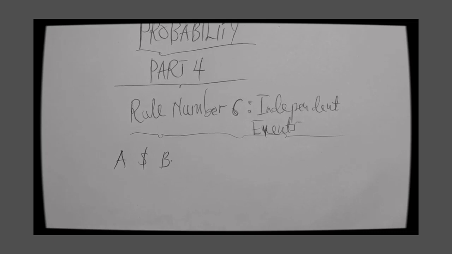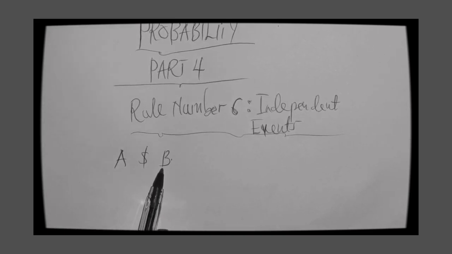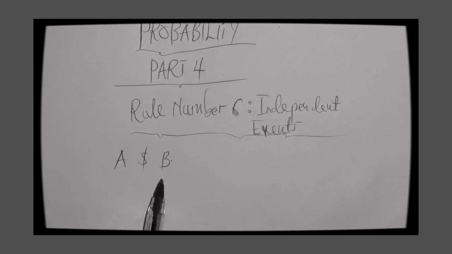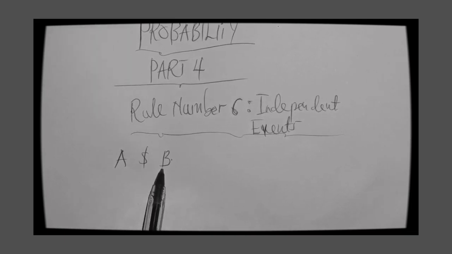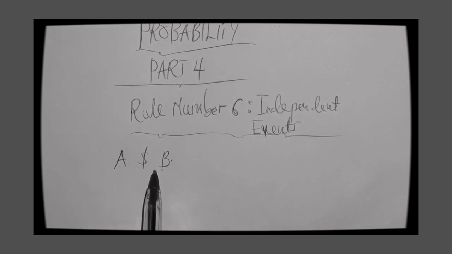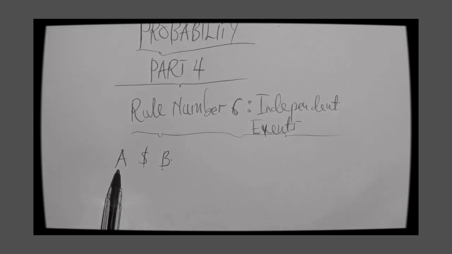That is what the independent event is actually telling us, that the occurrence or non-occurrence of A has no influence on the other event, which is B. Likewise, the opposite is true. The occurrence or non-occurrence of B also has no influence on the event A.